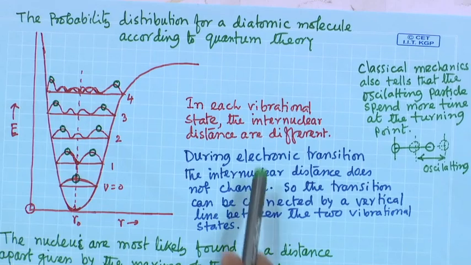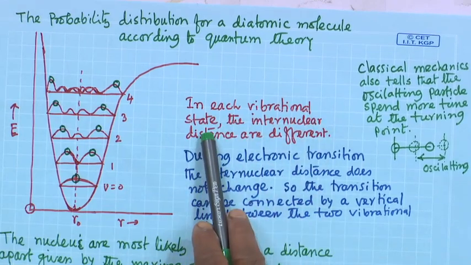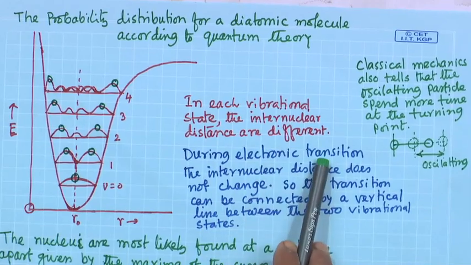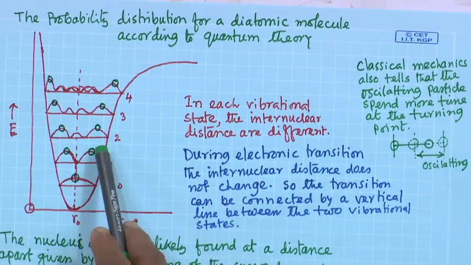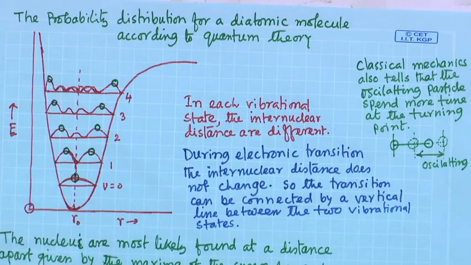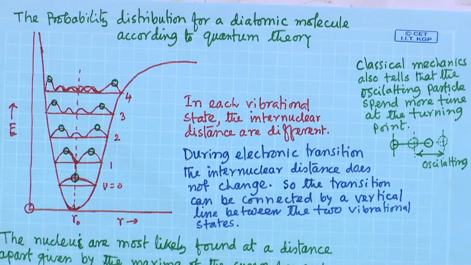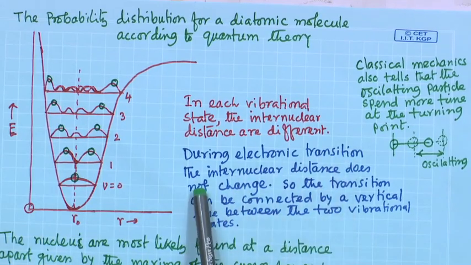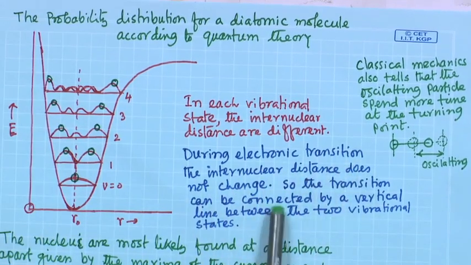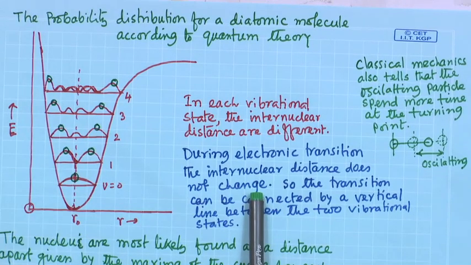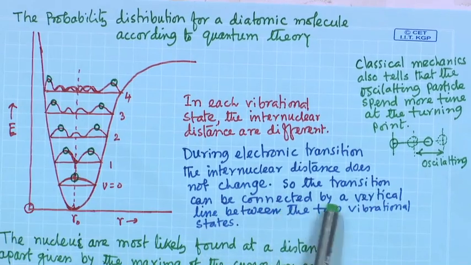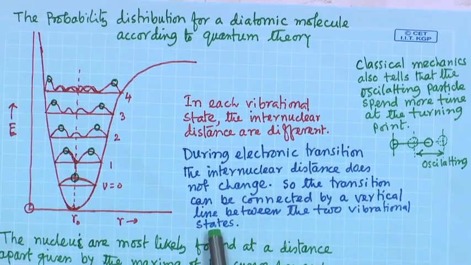Now, in each vibrational state the internuclear distances are different, right. Now, during electronic transition the internuclear distance does not change. That is the Franck-Condon principle. So, the transition can be connected by a vertical line between the two vibrational states.